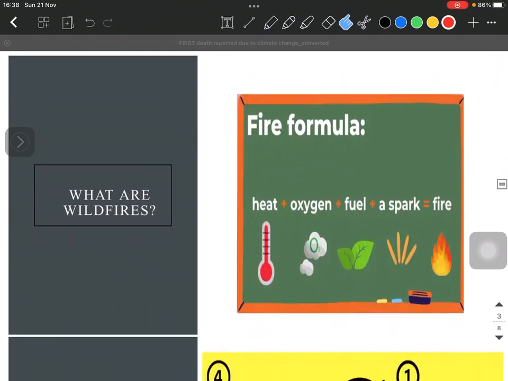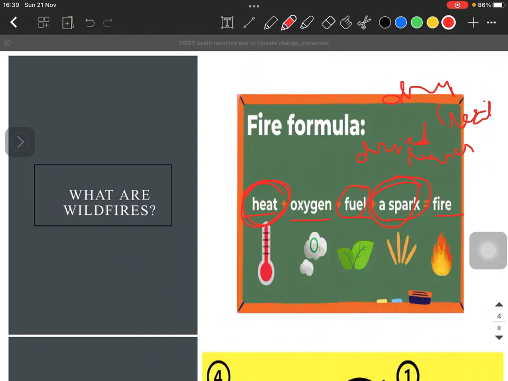So what exactly causes fire? Like if we try to remember our elementary school concepts, what causes fire? Fire is particularly heat plus oxygen and fuel, and whenever it gets a spark, it turns into fire. So in our forests, for example, there is a lot of fuel available. What makes up the fuel? It is the dried leaves, right? Dead trees which are not very wet, right, they are very dry. And oxygen is in abundance, like oxygen is everywhere, right? And heat, we'll discuss this heat part in a while.